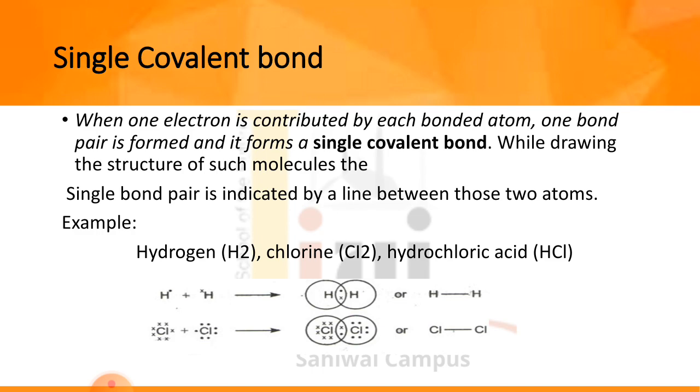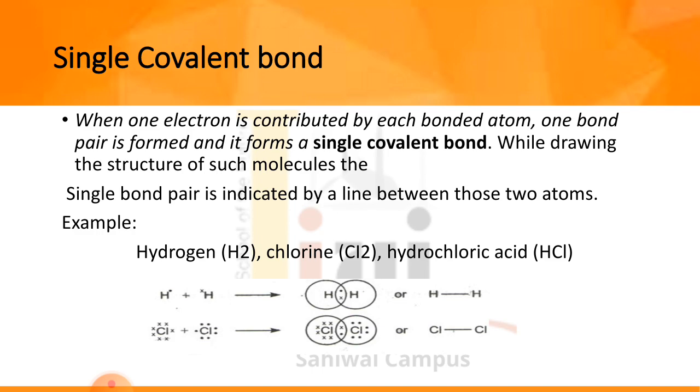Dot and cross are shown for the individual atoms. On page number 62, crosses are shown for the carbon electrons and dots are shown for the hydrogen electrons. This is just a paper representation which shows the type of bond pairs. So a methane molecule is formed, and similarly the HCl bond is formed on page number 62.